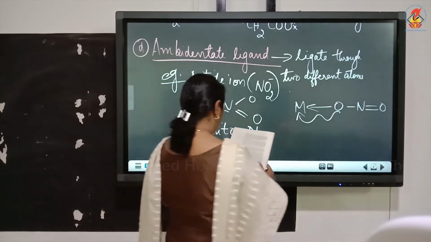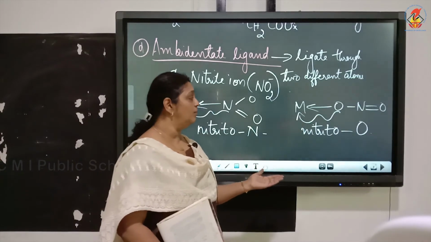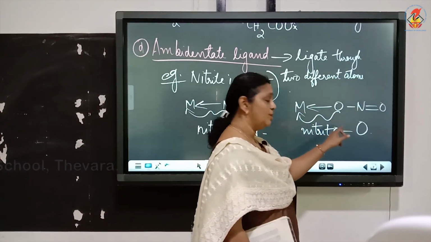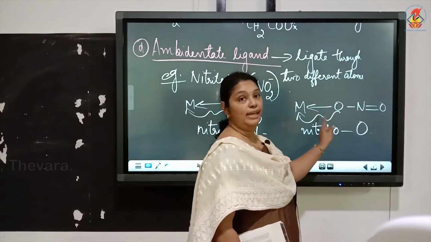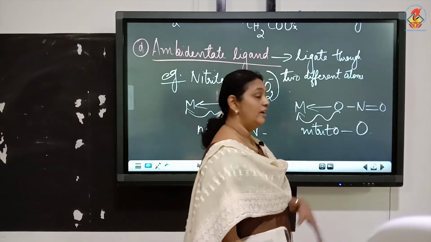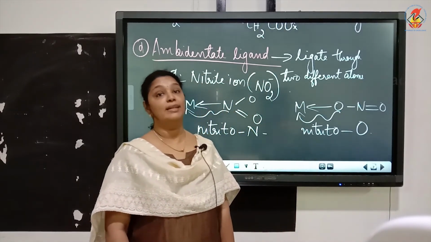Now, here you will write it as nitrito hyphen O. What is nitrito hyphen O? This is an ambidentate ligand in which the oxygen donates electron to the metal atom. So nitrito O. So this is one example for ambidentate ligand, that is nitrite ion.